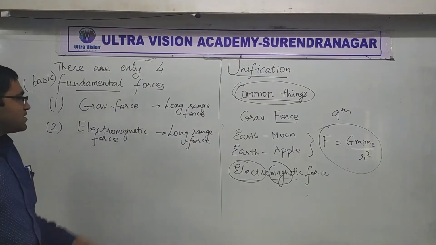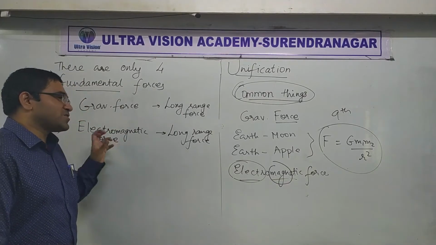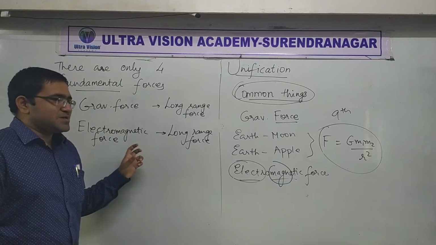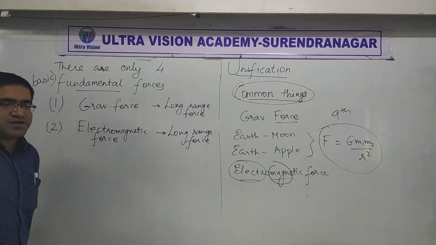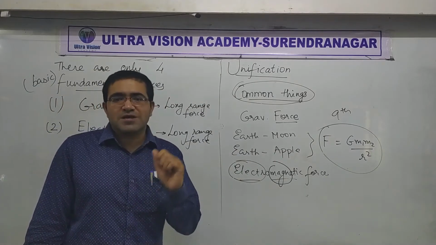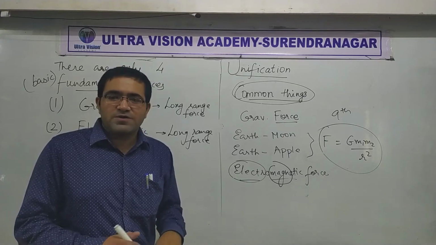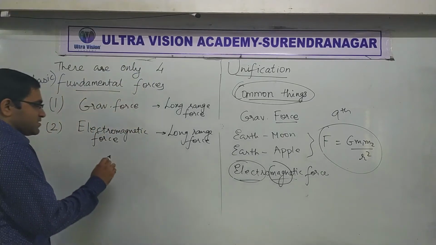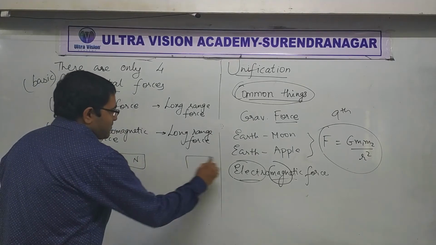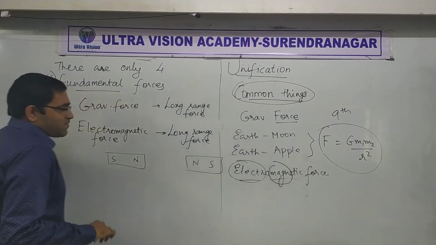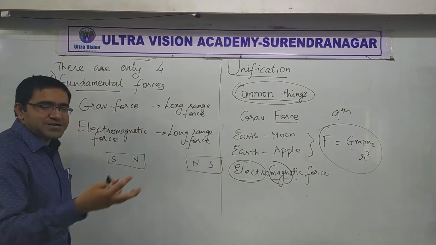So I was telling you that wherever there are charges or magnets in the universe, they are going to apply forces on each other. That's the electromagnetic force. So this is again the idea behind unification. You don't need to worry about getting a separate formula for every different pair of magnets. Whatever formula is valid for any 2 magnets will be actually true for all the magnets in the world.